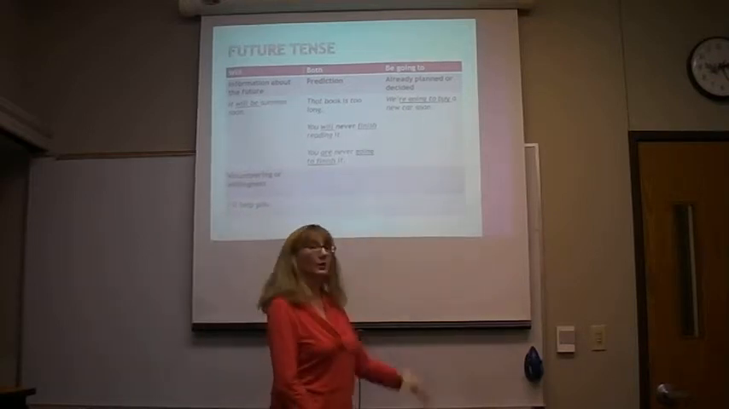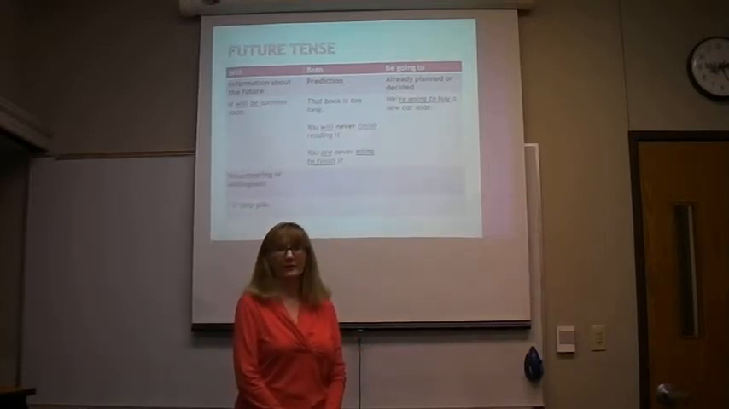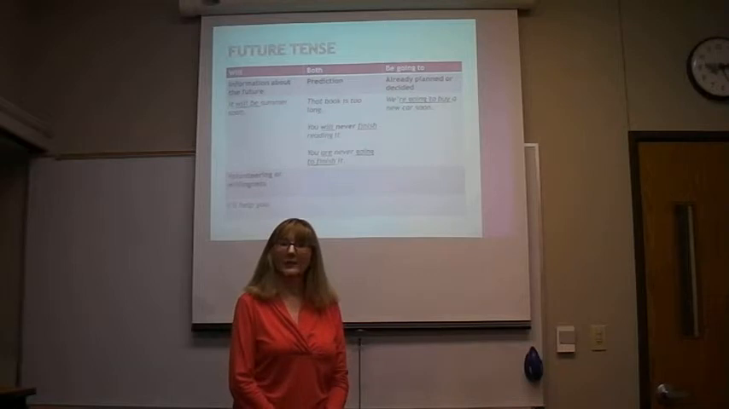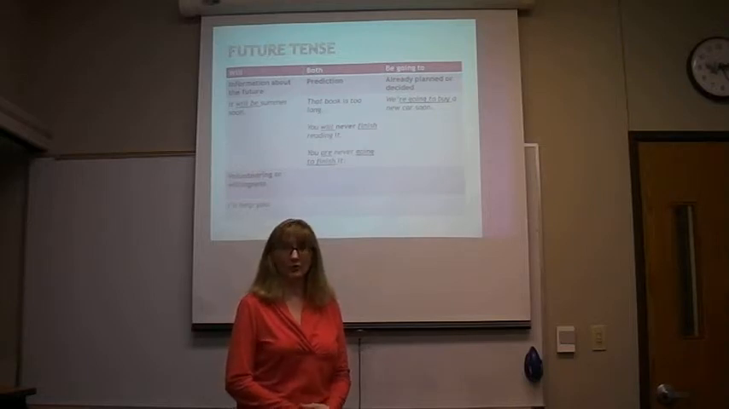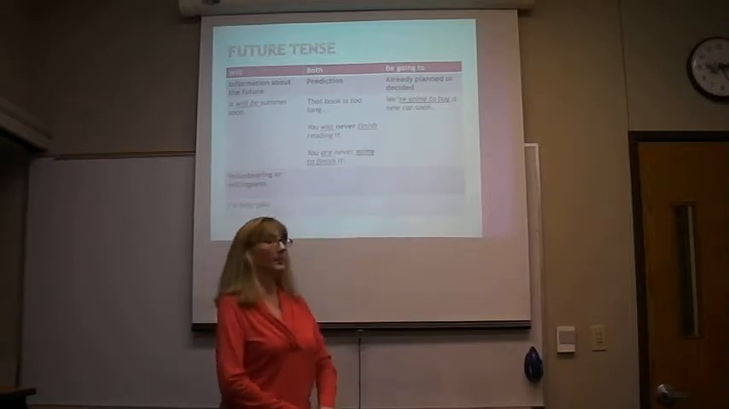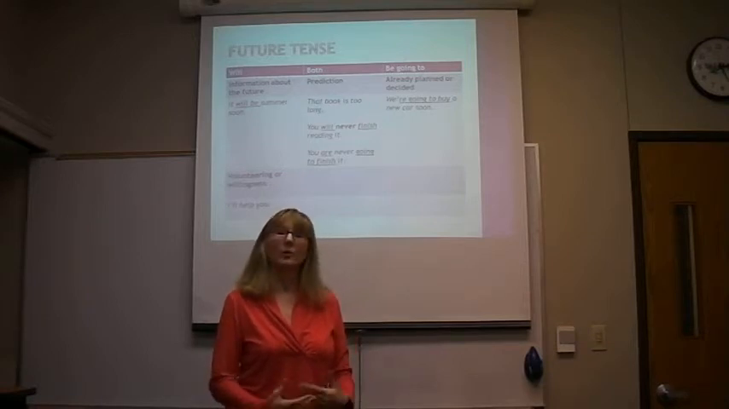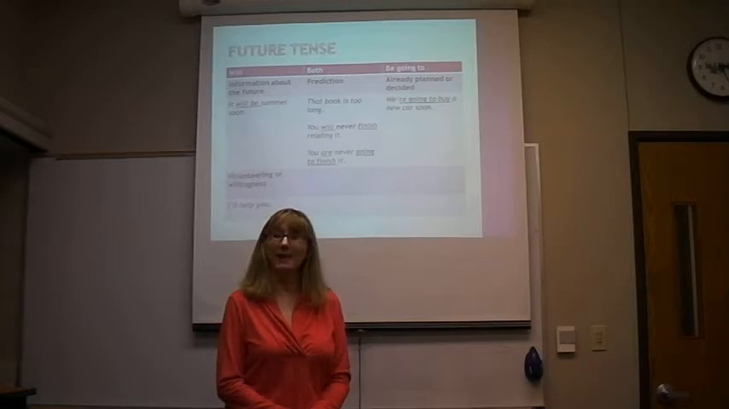Now, we also use be going to. This is for things or activities that are already planned or decided. In other words, you have a plan. You have a schedule for the future. Look at the example sentence. We're going to buy a car soon. Well, that takes planning because you must save money to buy the car.